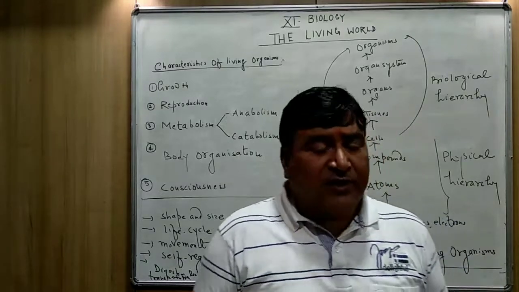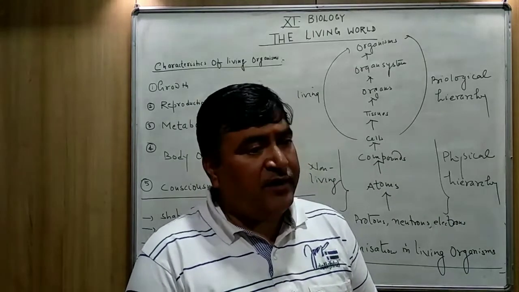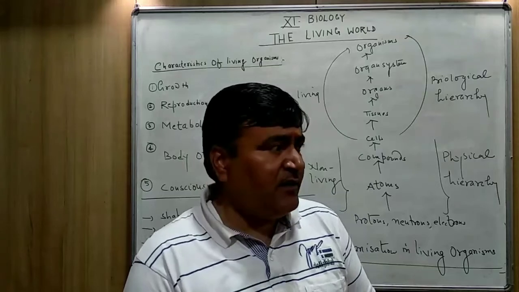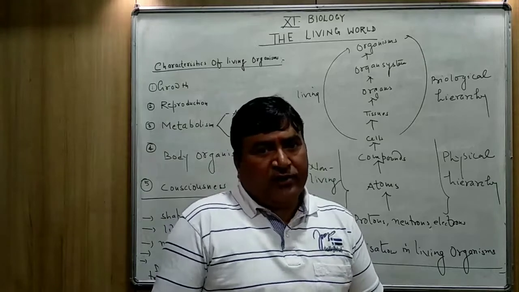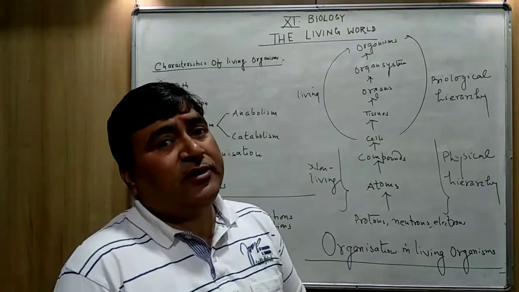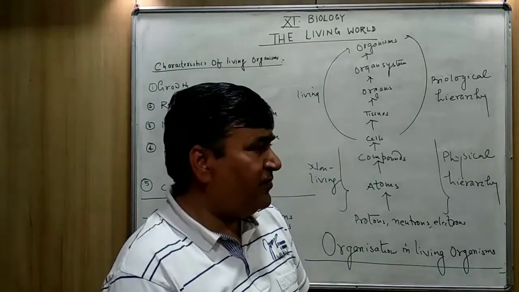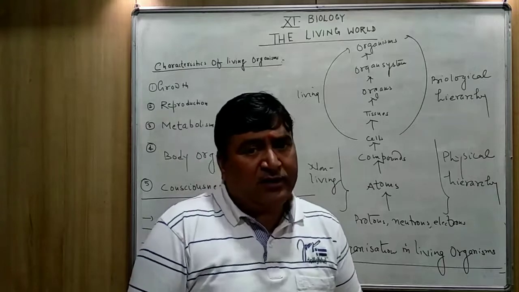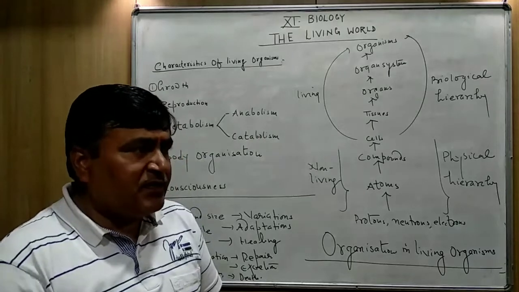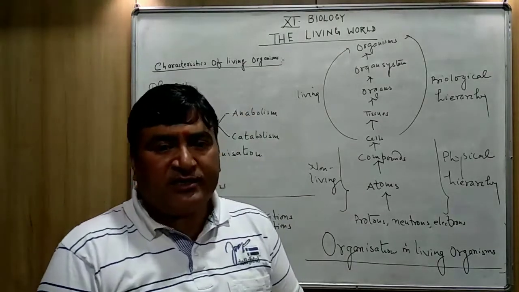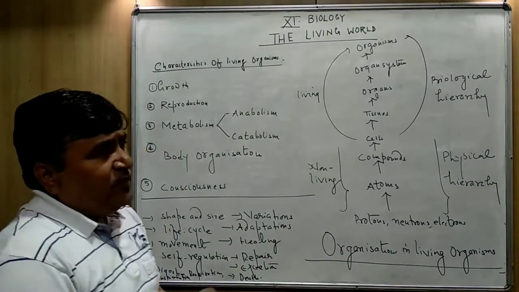The young one, the child, undergoes the puberty condition, till the adolescence condition, till the age of 18, 19, 20, the growth takes place. After that, the height of the individual gets stopped. But later on, the healing, the replacement of the cells takes place. The body growth in the human being gets stopped in the later stage of their life cycle. So growth is very, very important